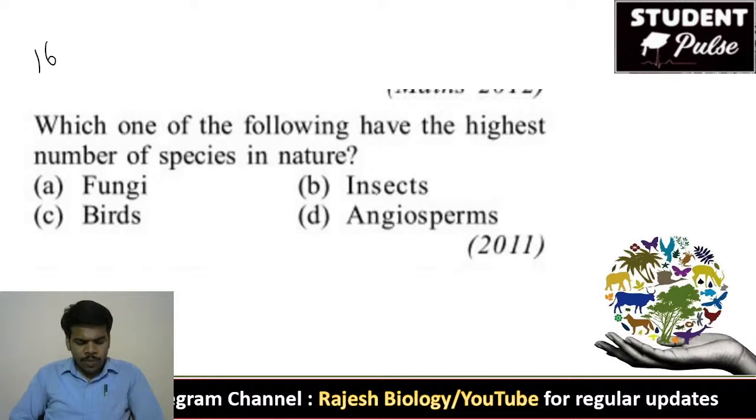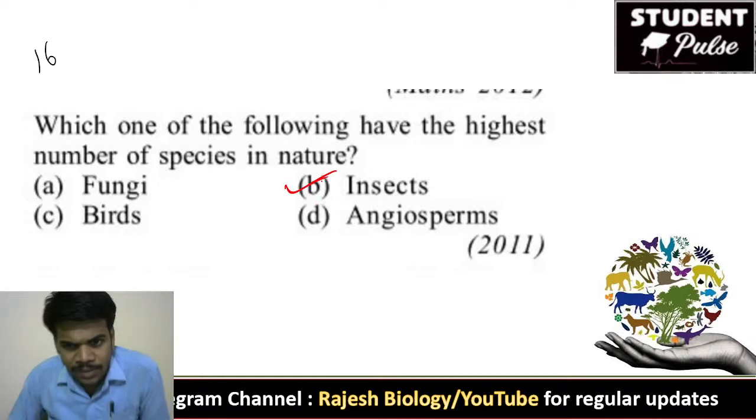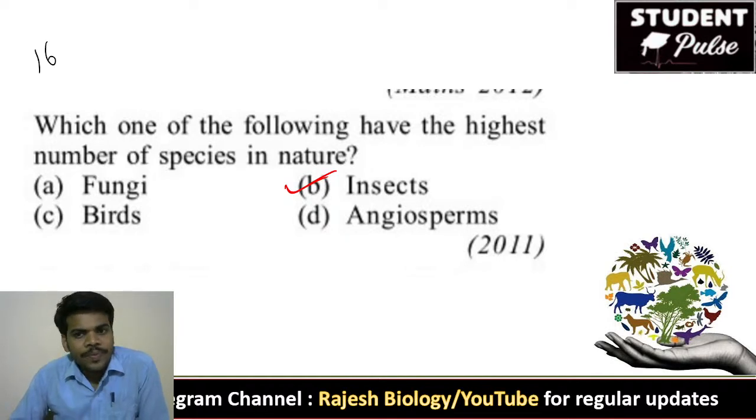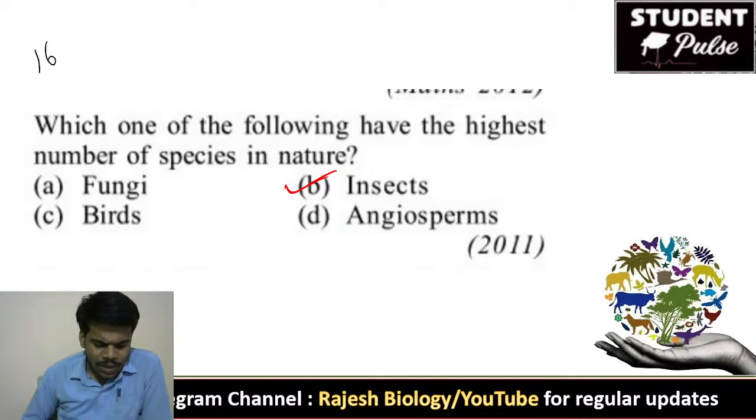No, angiosperms are not more. Actually, the insects are more. You know, the largest phylum in kingdom Animalia is Arthropoda. Why? Because in Arthropoda, the largest class is there, that is Insecta. Okay, insects are more in number when compared with all the remaining species.